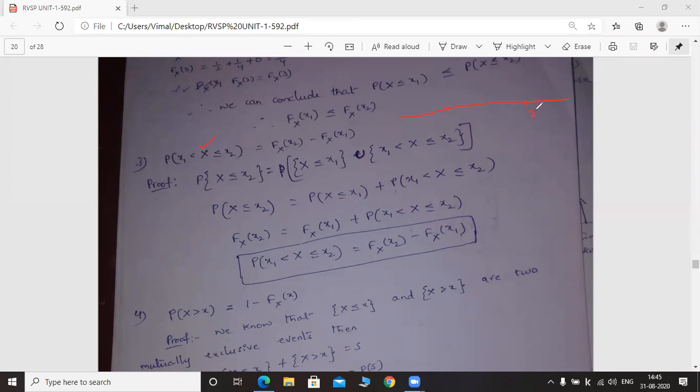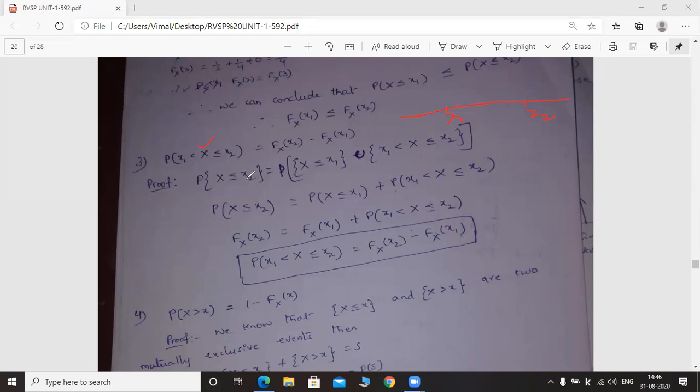All of you see the proof. How can we divide this one into two regions? Here, the probability of capital X less than or equal to x2 is divided into two regions.